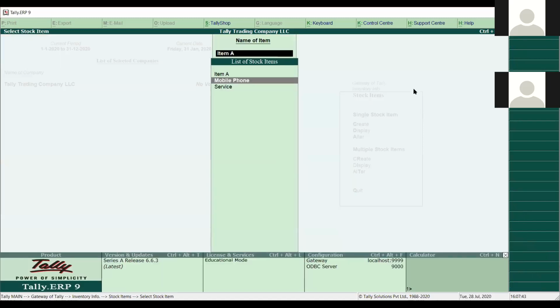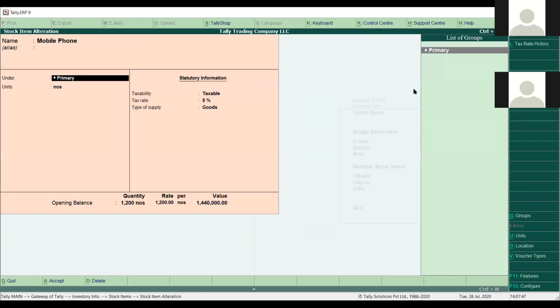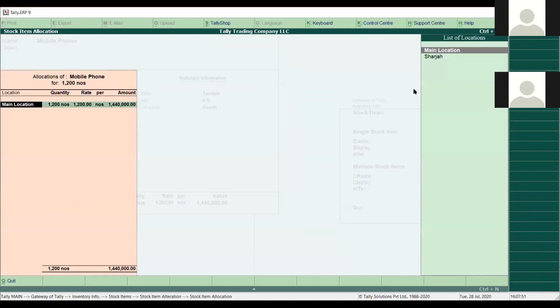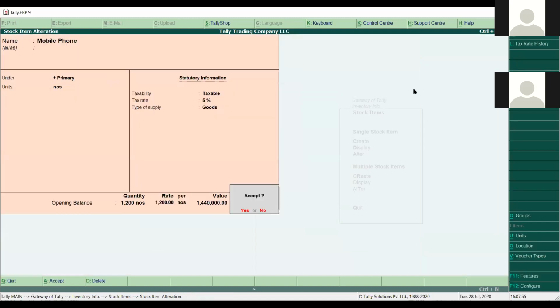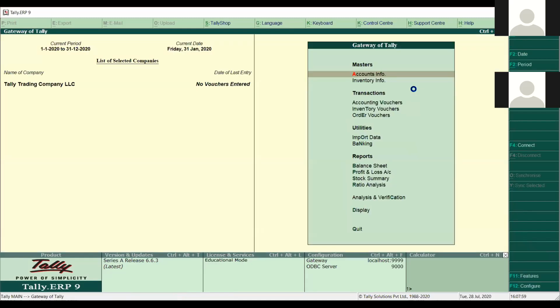Next, if I go to mobile phone, I have the same primary group, the unit is numbers, and I have mentioned the quantity 1200 numbers, and the rate also available here in the main location, and the rate and the amount. So that is coming on my stock summary. This much balance is showing over there.